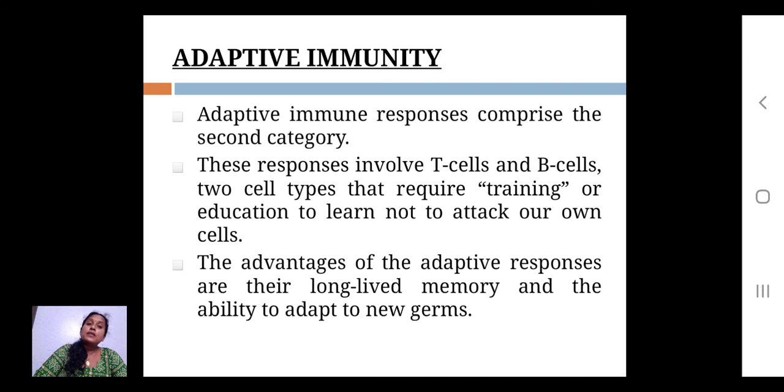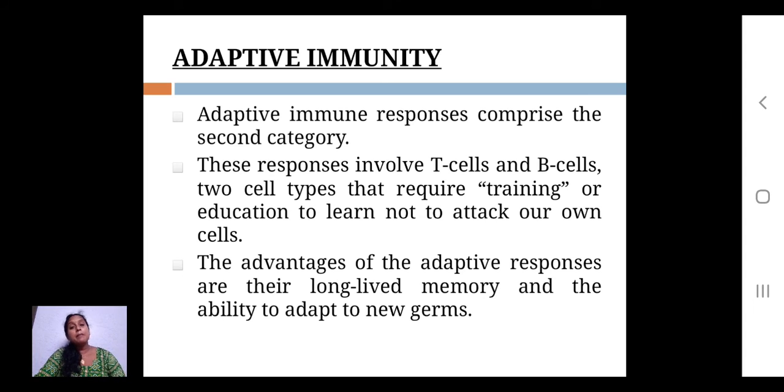The advantages of adaptive responses are long-lived memory and the ability to adapt to new germs. What will happen if you are exposed to any type of infection, any viral infection? Your body will recognize that it is a virus, and the body starts producing interferons against this virus, and in short it will deactivate the virus.